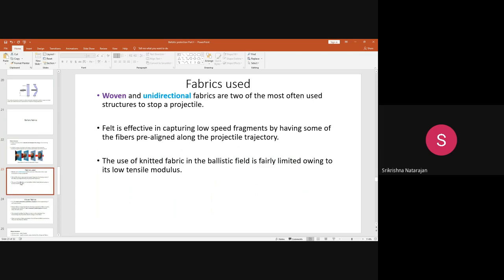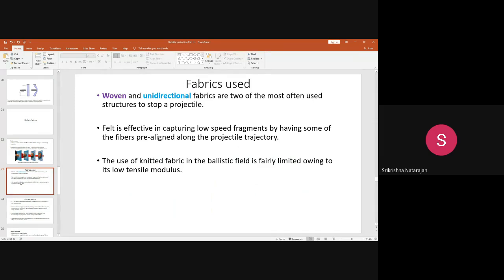The fibers are not aligned in a proper way. When the bullet strikes the felted structure, because of the improper alignment, the fibers are randomly oriented, so it is not that effective in capturing the bullets and dissipating the energy.